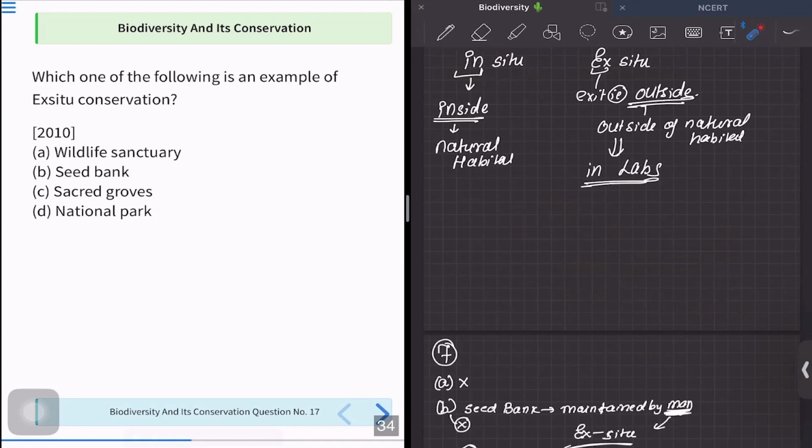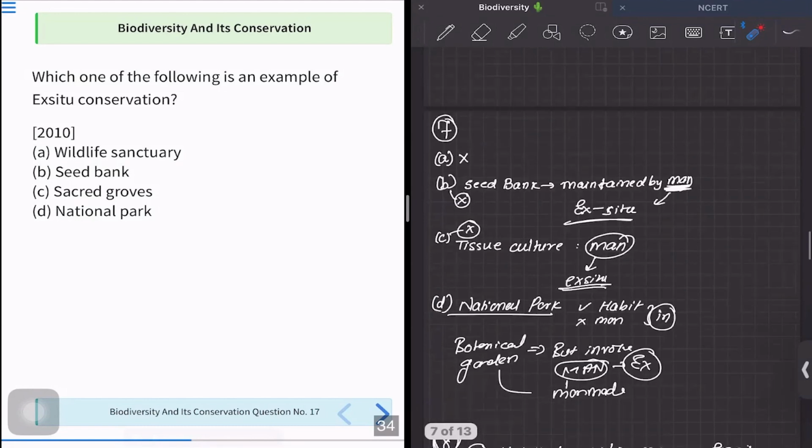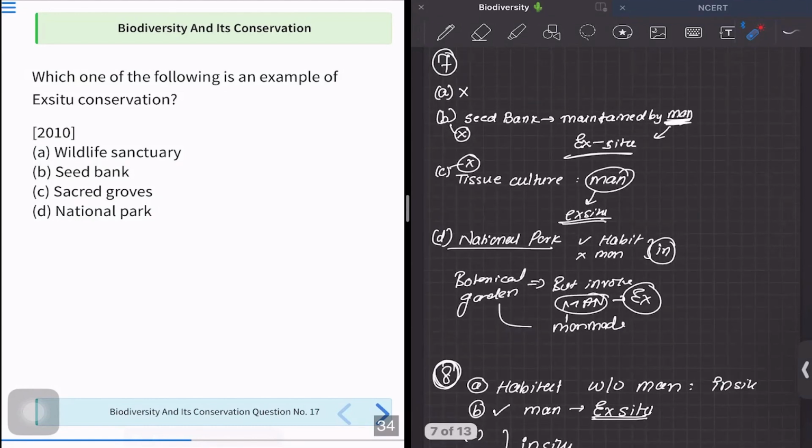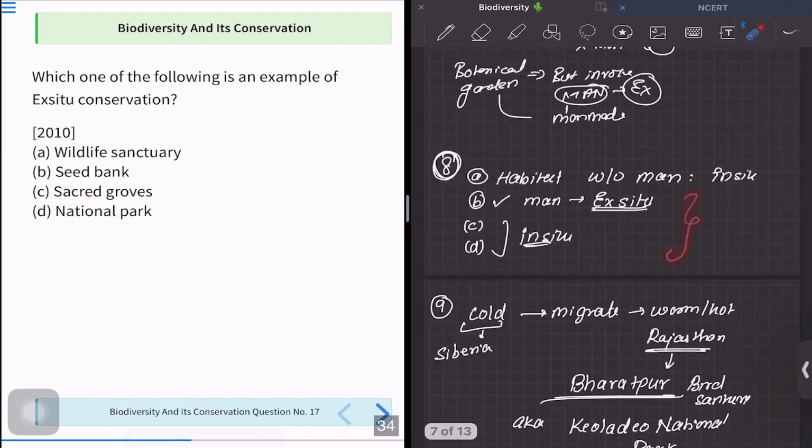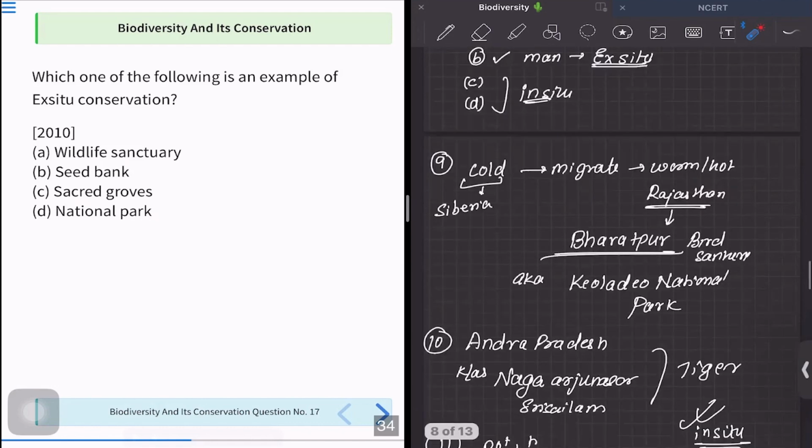That is, what is in situ, what are the examples of in situ, and what are the examples of ex situ. This is a very important concept, and questions are going to be framed on this. So it is important that you understand that. Now, next we did understand a few examples of ex situ conservation. Then we went through a few examples of in situ conservation.